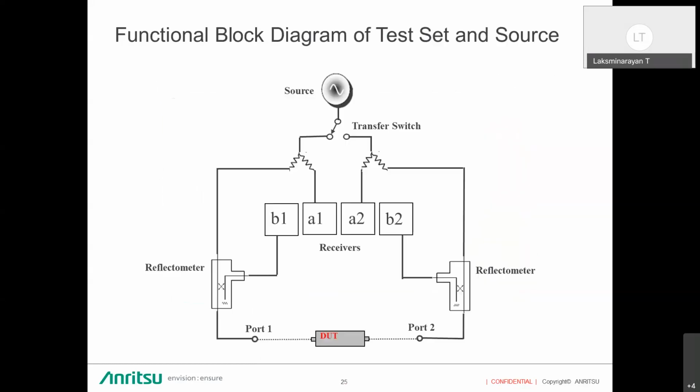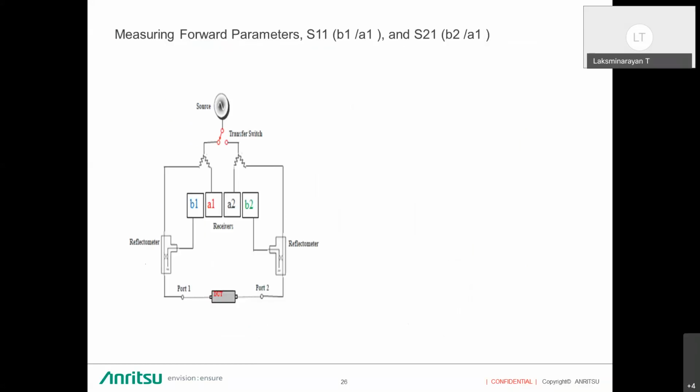So now we will come to the block diagram of the network analyzer. The main parts of the block diagram of a network analyzer cover the source, receiver, reflectometers, and a switch. What happens when you are measuring the forward parameters like S11 and S21? As we know, S11 is the ratio of B1 by A1.